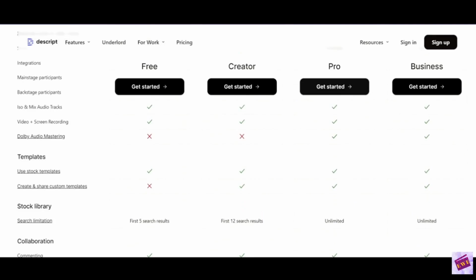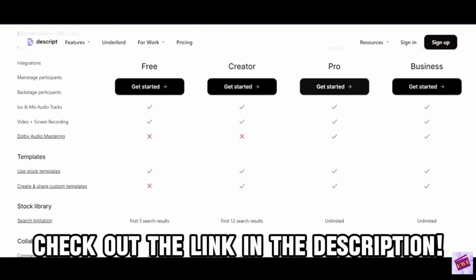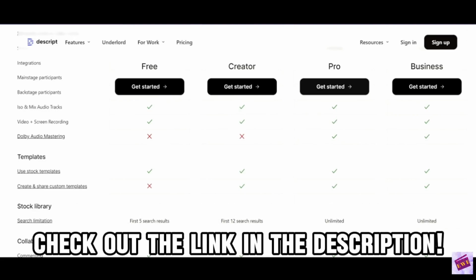So to sum it up, both the Descript Creator and Pro plans are packed with a lot of good features for editing your audio and your video content. It all comes down to what you need and what your budget is. So if you're not sure, I definitely recommend starting with the free plan. You can use my link at the bottom so that you can try out Descript's features for yourself.